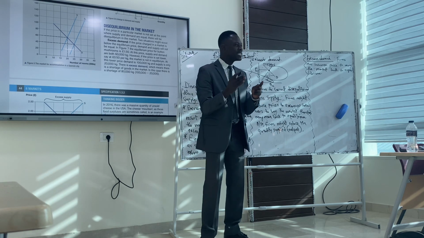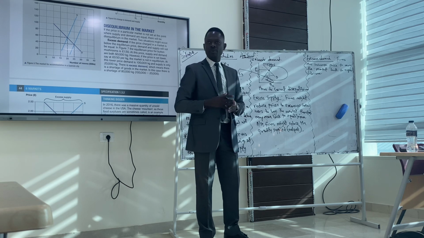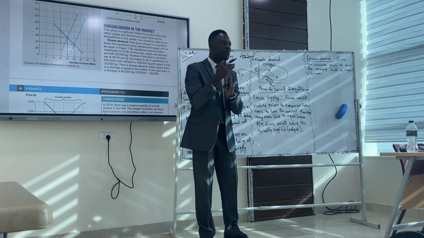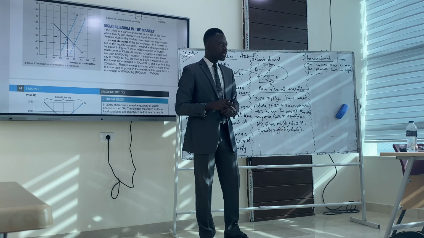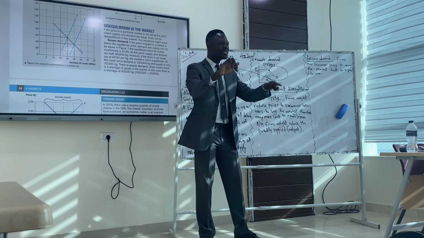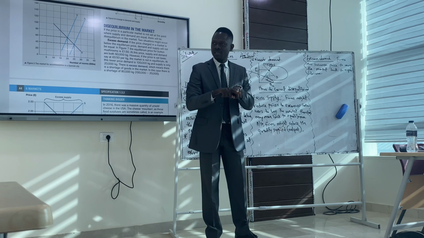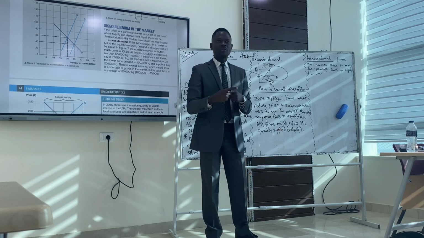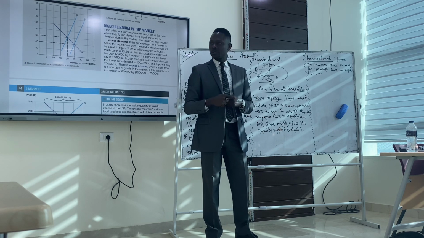So it means the market is not in agreement. There's going to be a new equilibrium that does not favor both suppliers and consumers, because it's a market that needs agreement. But now there's disagreement in the market because there's either excess demand or excess supply.